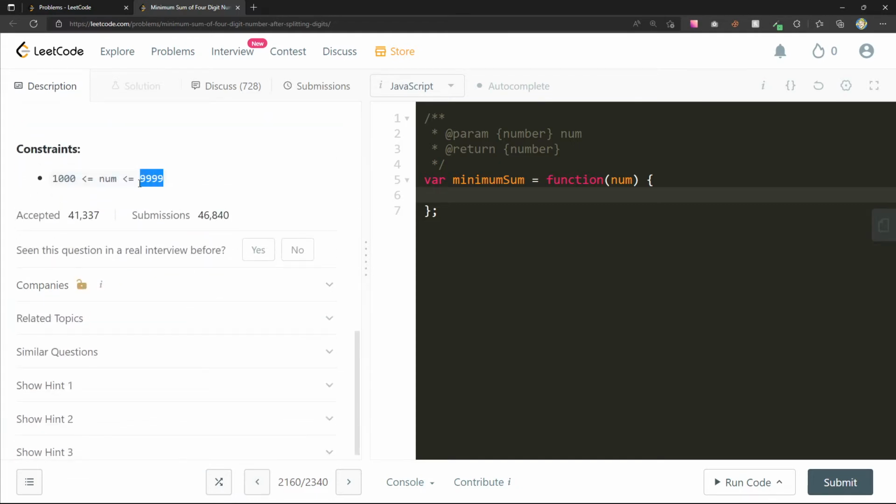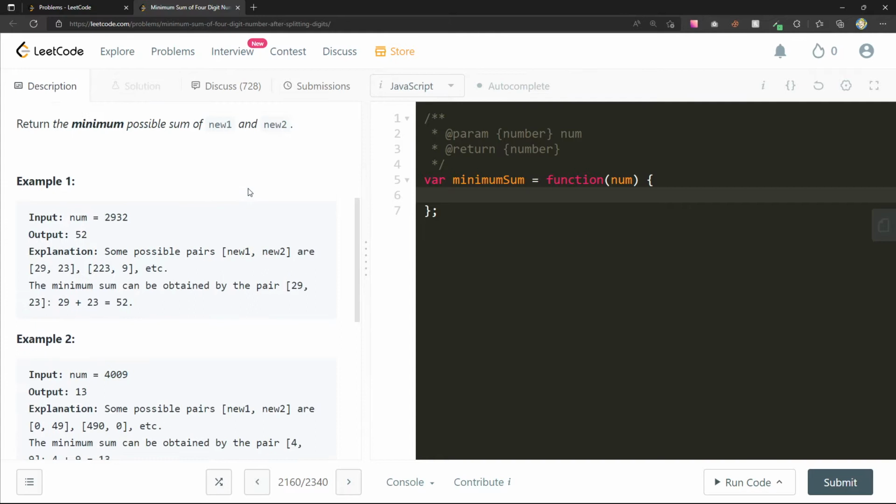Yeah, 9999, up to return the minimum possible sum. I can also convert this to a string. That's not very nice.